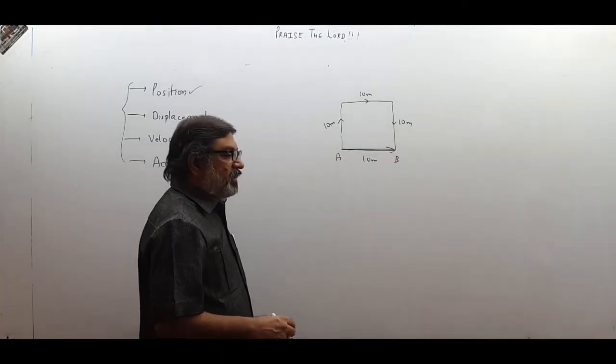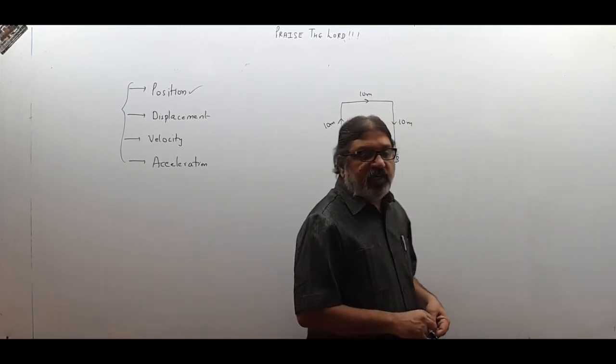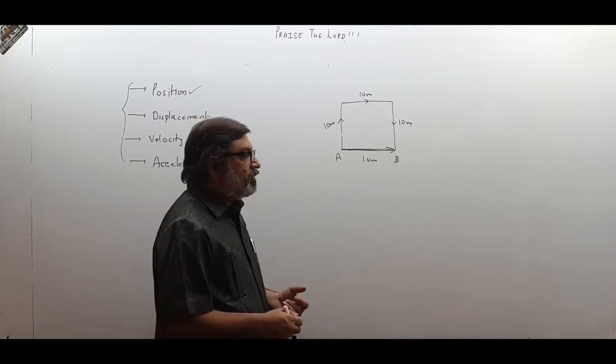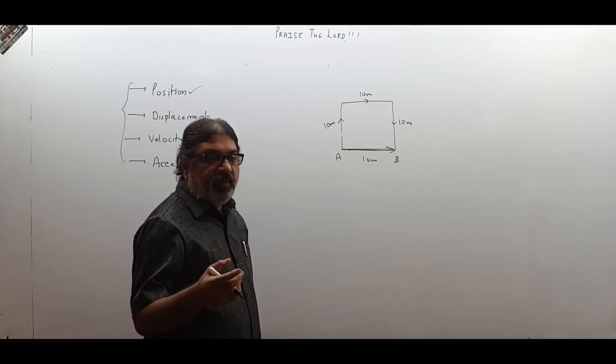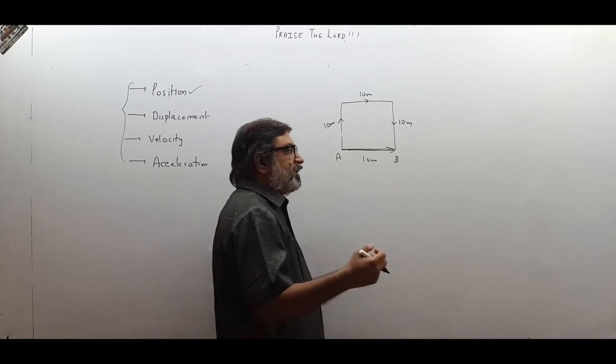You may keep writing. Distance is the actual path length and displacement is the shortest distance between the initial point and final point. Though the definition of displacement that I am giving you right now is not correct, it's okay to understand. We will come to a rigid definition at some point later.